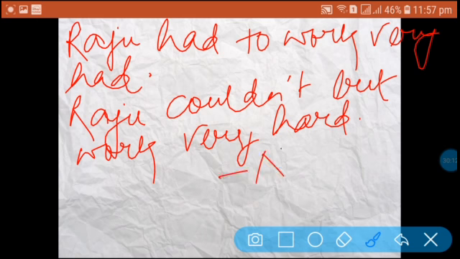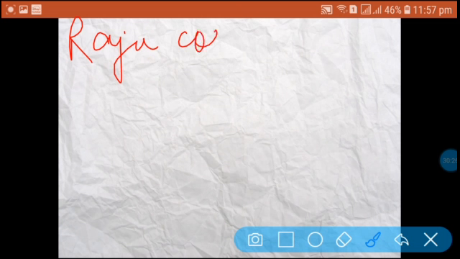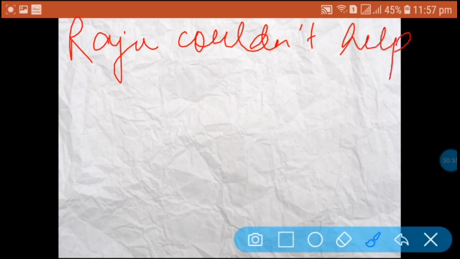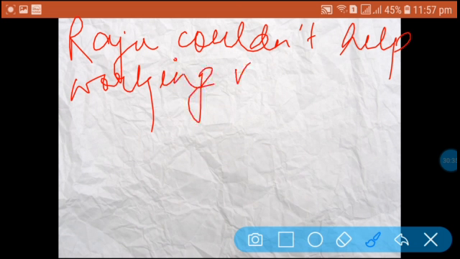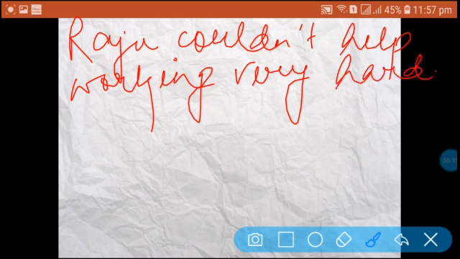And the next probability is: Raju couldn't help working very hard. So the formula was couldn't help plus V1 plus ing, and the use was had to in the sentence. This way all the affirmative sentences are changed to negative without changing their meaning.